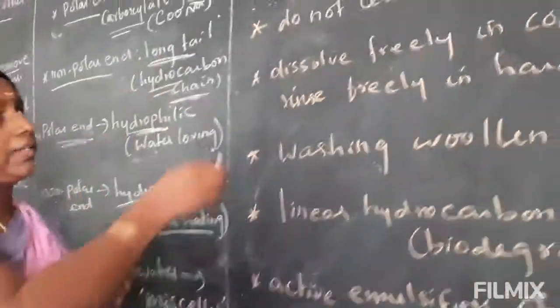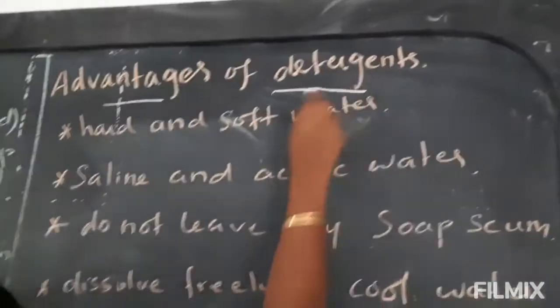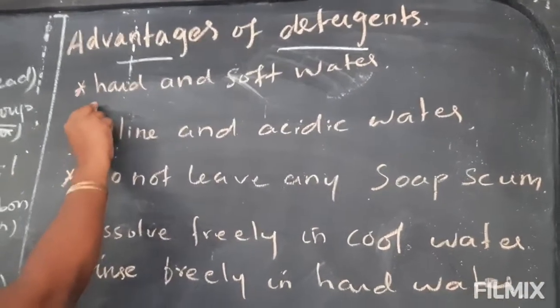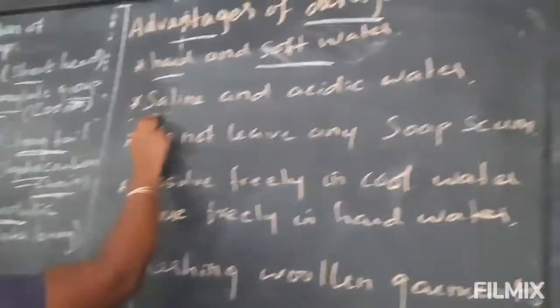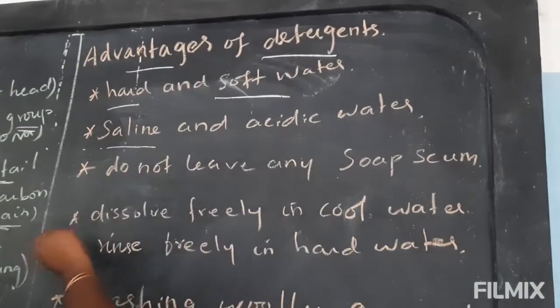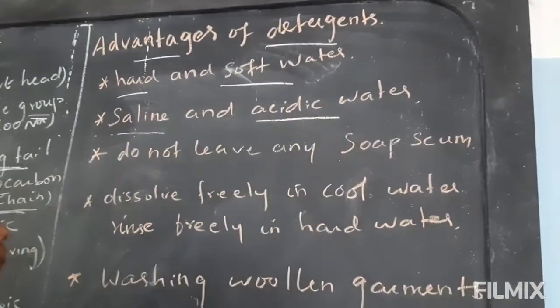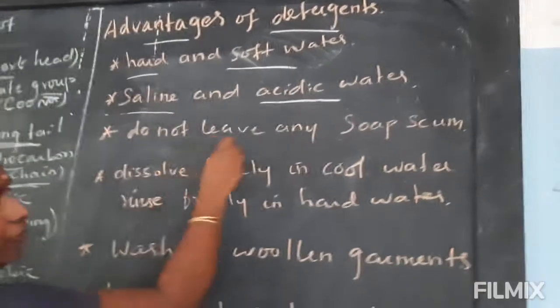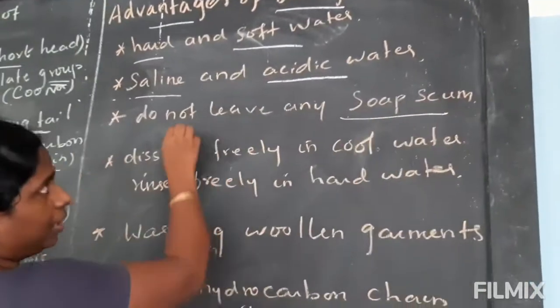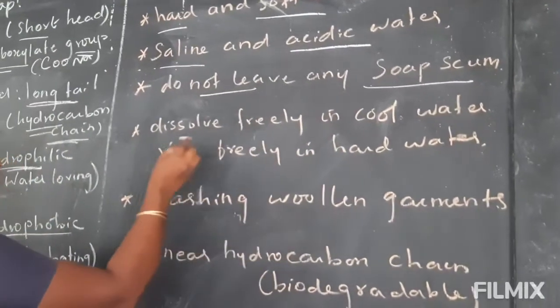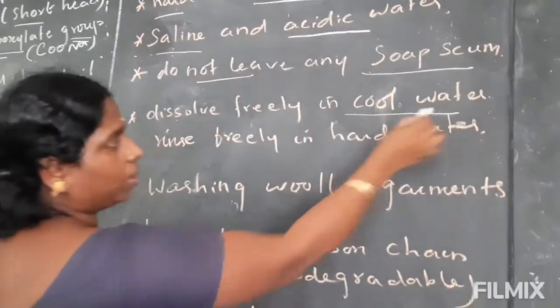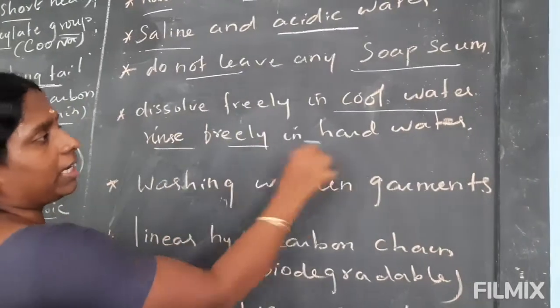Then what are the advantages of detergent? It can be used in both hard and soft water, and also in saline and acidic water. It does not leave any soap scum, that is any scum. It dissolves freely in cool water and rinses freely in hot water.